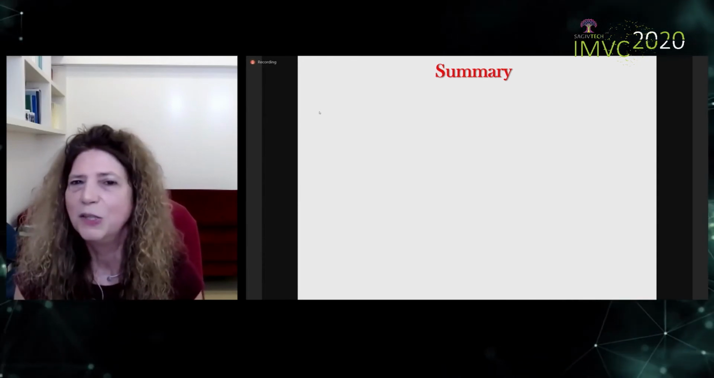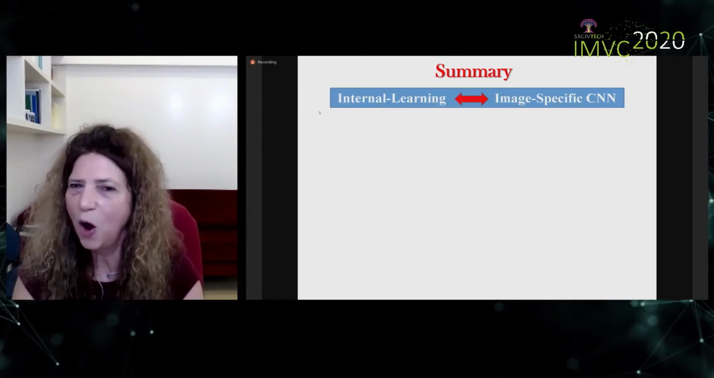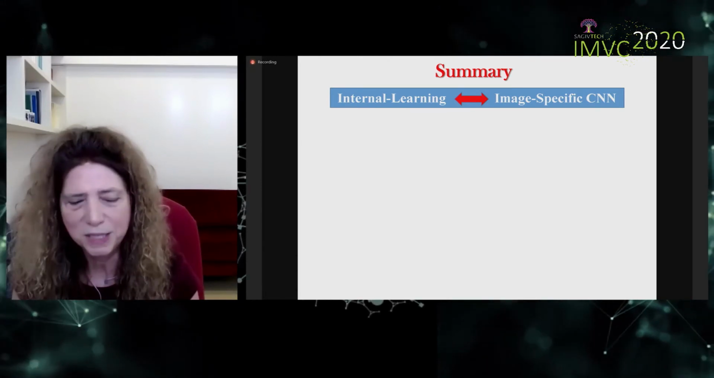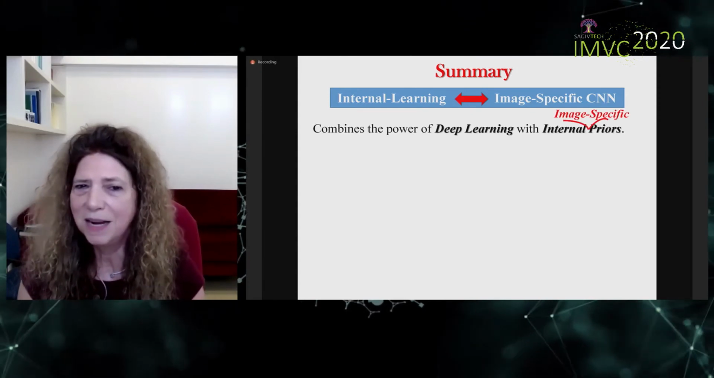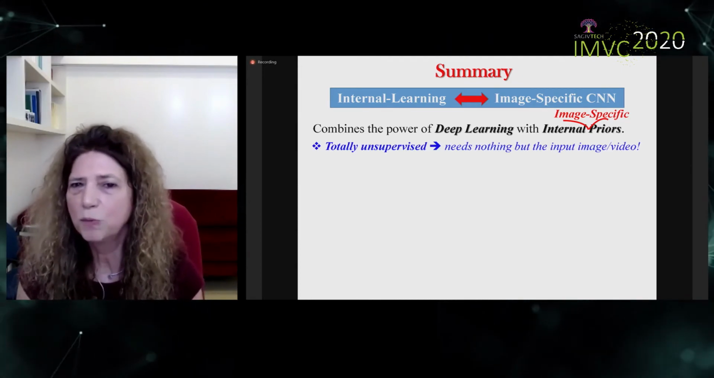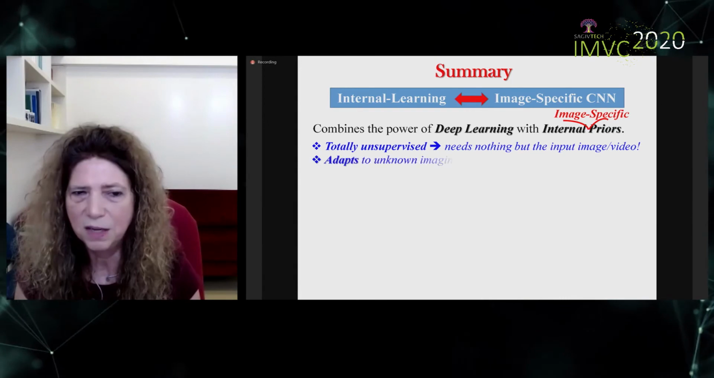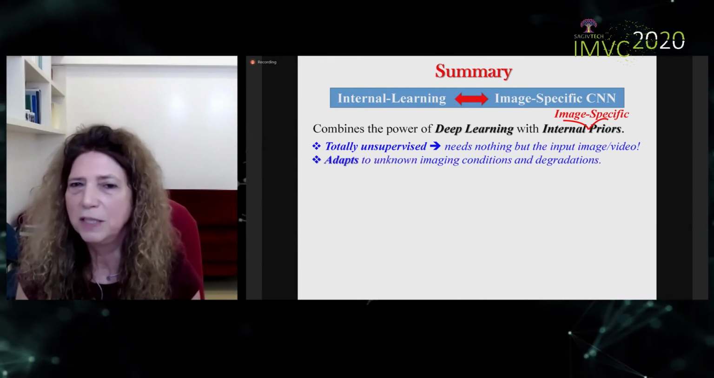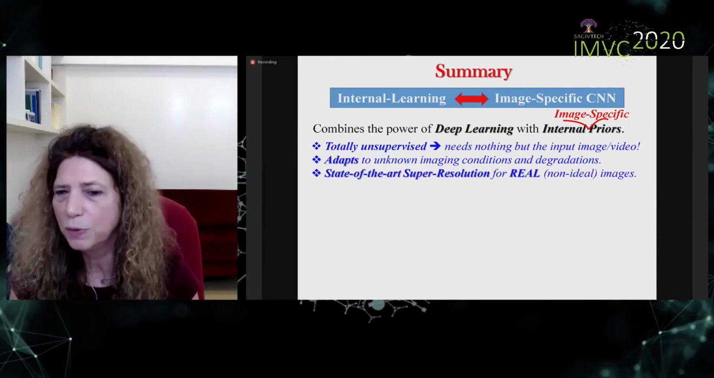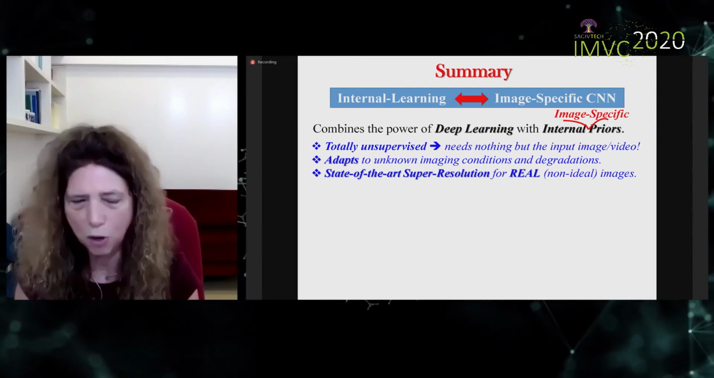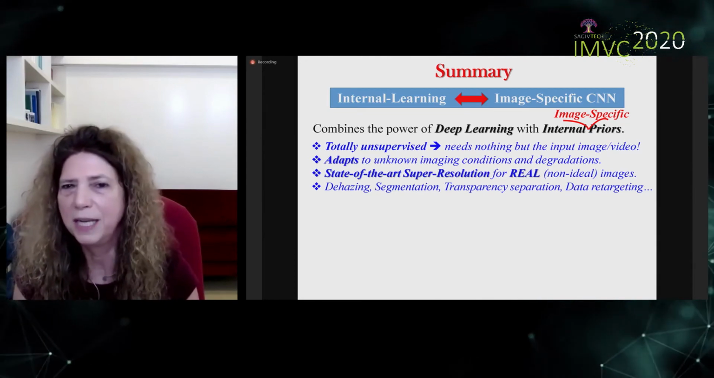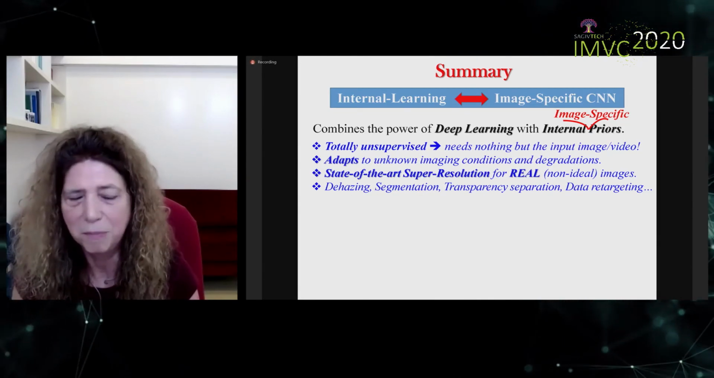Okay, to summarize, I hope I've convinced you that there's a lot of information to do internal learning, which gives rise to image-specific CNN. The nice thing is it combines the power of deep learning with internal image-specific priors. It's totally unsupervised. It needs nothing but the input image and video, and it adapts itself to the unknown imaging conditions and degradations of the individual test datum. And this leads to state-of-the-art results in super resolution of real non-ideal images, but it also allows us to do image dehazing, segmentation, transparency separation, data retargeting, things I didn't have time to show you, but you can look at our papers.